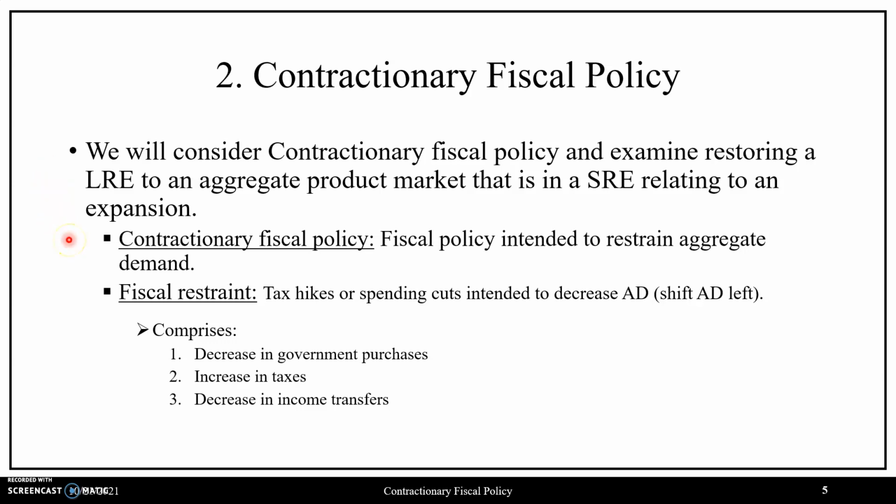Defining contractionary fiscal policy, this is fiscal policy intended to restrain aggregate demand, or alternatively, fiscal restraint, that is, tax hikes or spending cuts intended to decrease aggregate demand. In regards to our three tools, this entails decreasing government purchases, increasing taxes, or decreasing income transfers, where the government has the option of using some combination of these three tools and these corresponding movements.